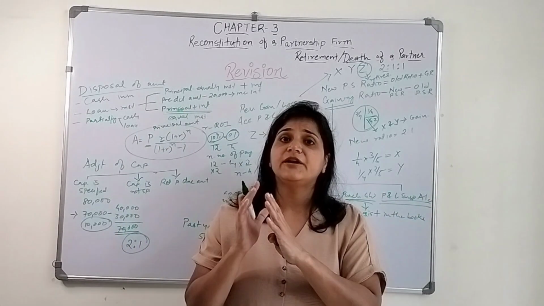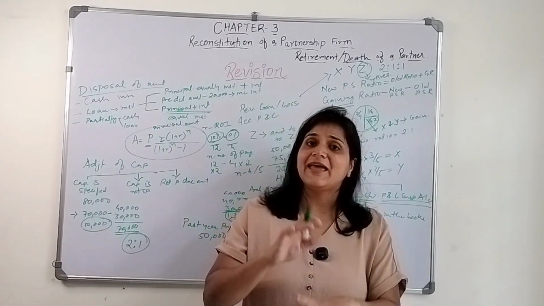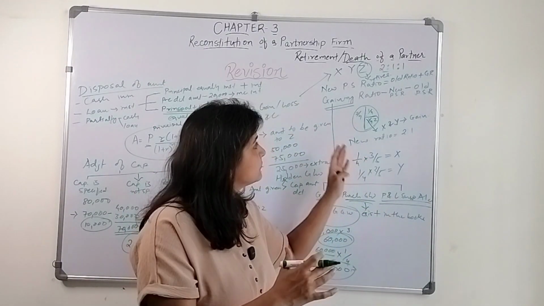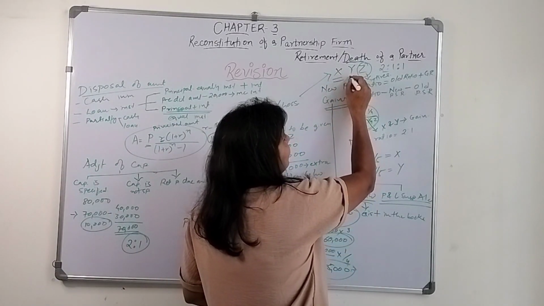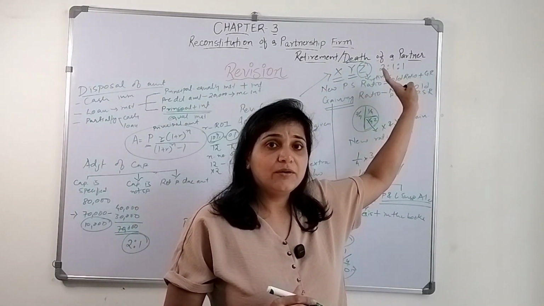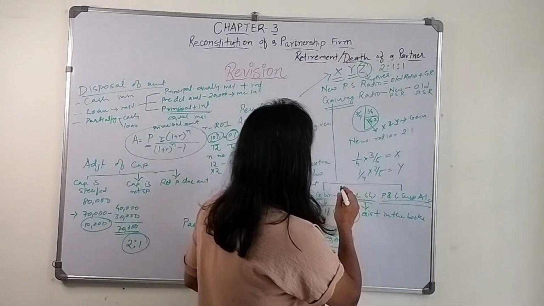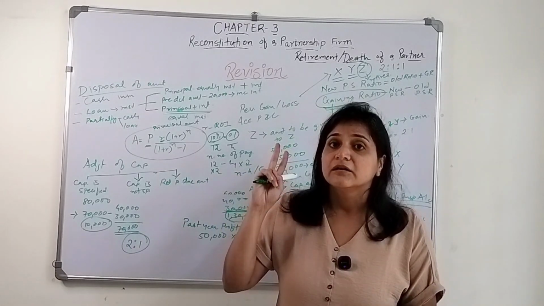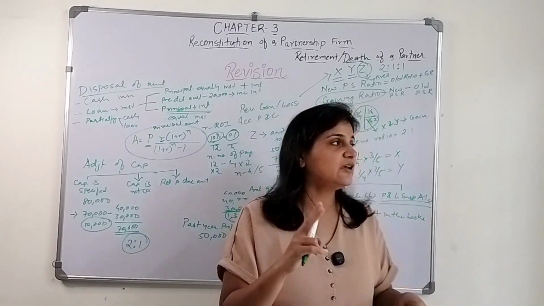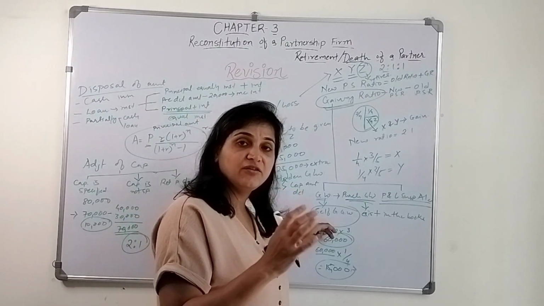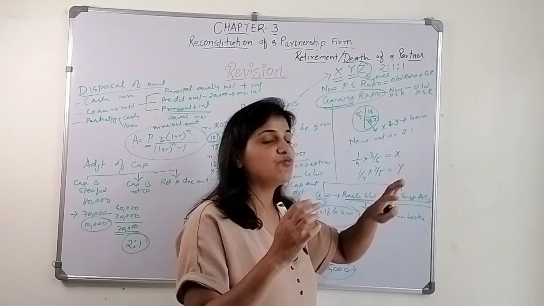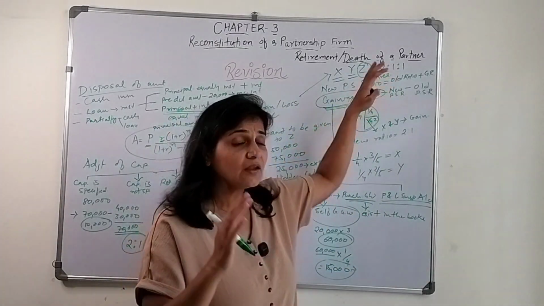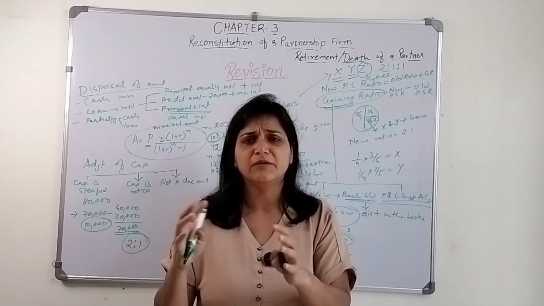and we will open the profit and loss suspense account, and then at the end of the year this profit and loss suspense account will get closed, and the existing partners X and Y, their accounts will get debited in the gaining ratio. So the gaining ratio, like I said earlier, we need in two situations: when we are determining the self-generated goodwill, and the second situation when we are opening the profit and loss suspense account, that is a temporary account. We may open it, or we can combine the entry.